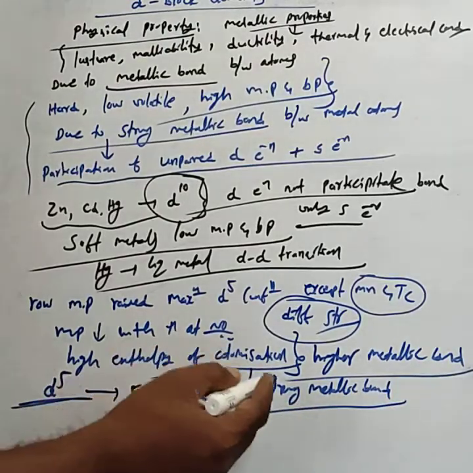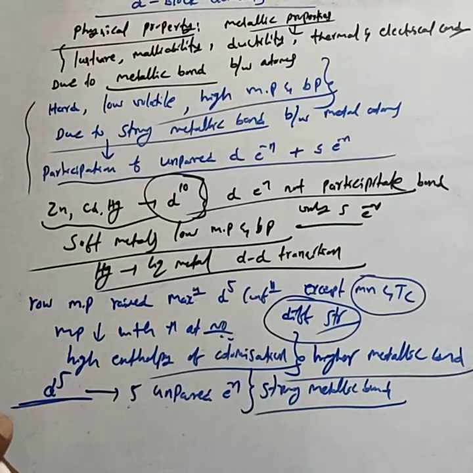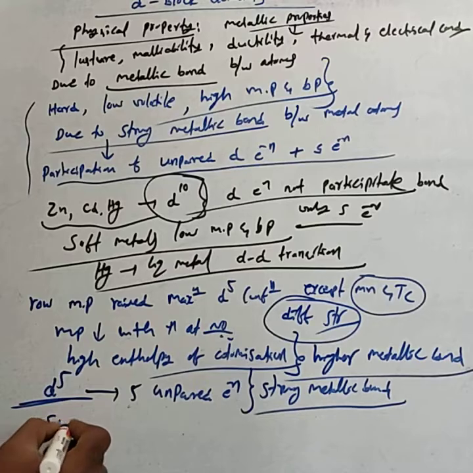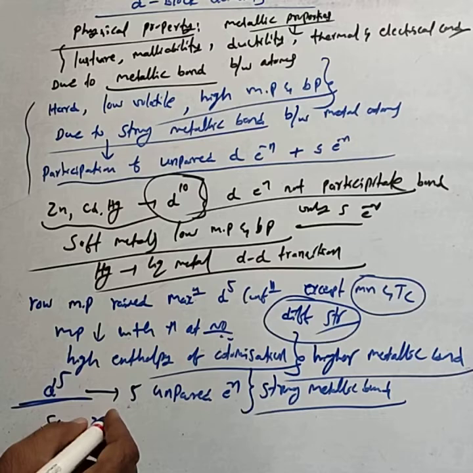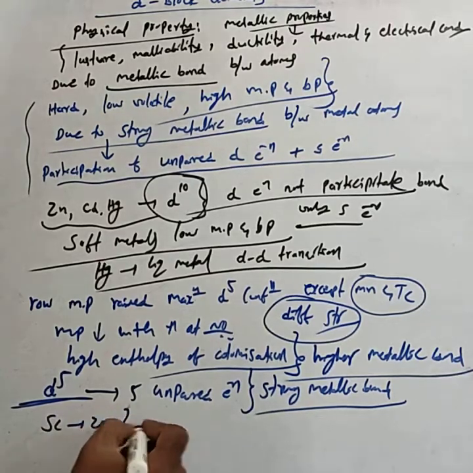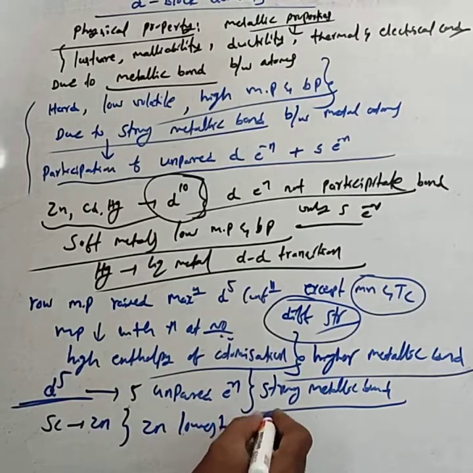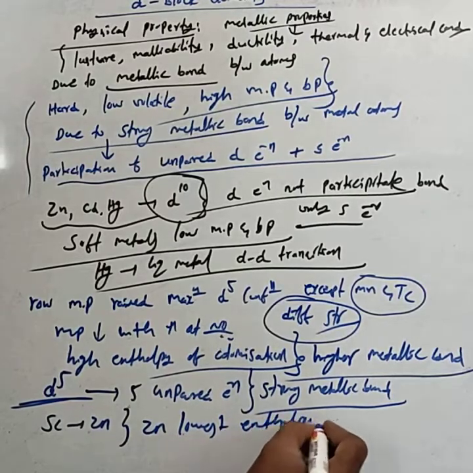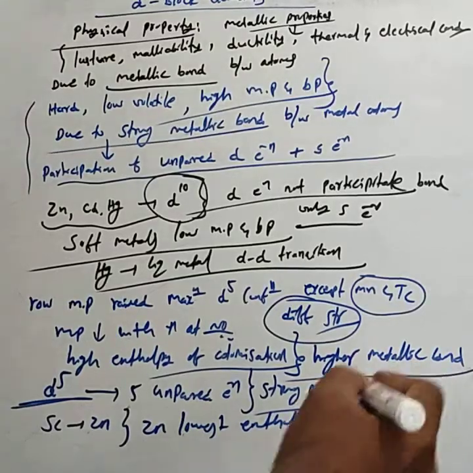Hence, due to that stronger metallic bond, they have high enthalpy of atomization. This is important. In the series of scandium to zinc, zinc shows the lowest enthalpy of atomization.